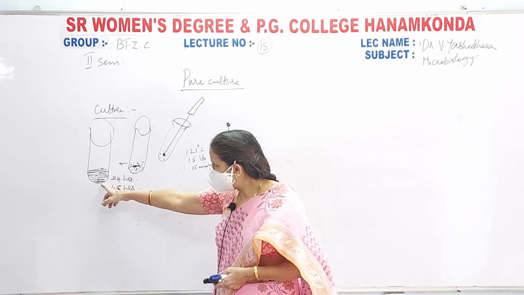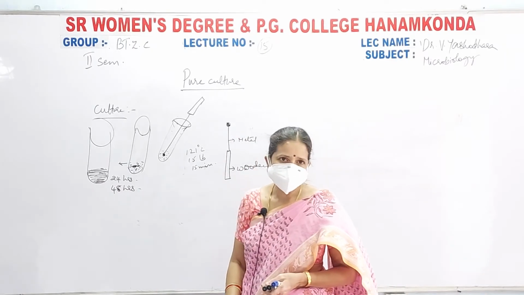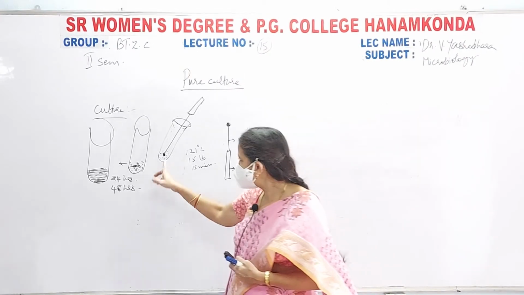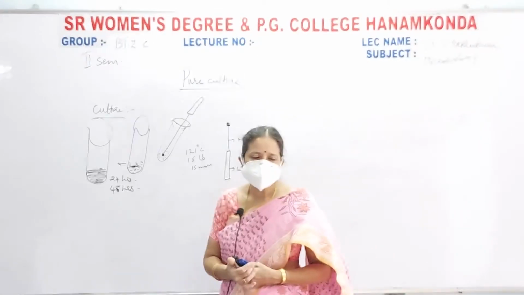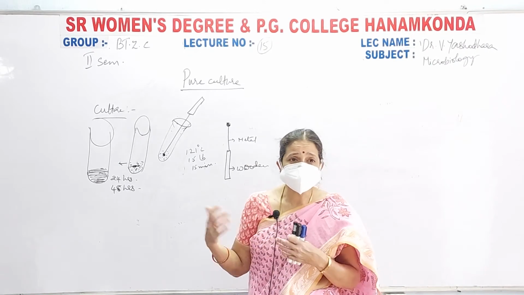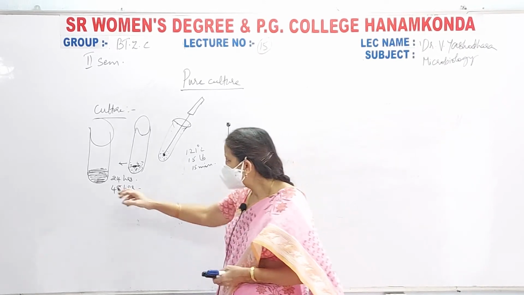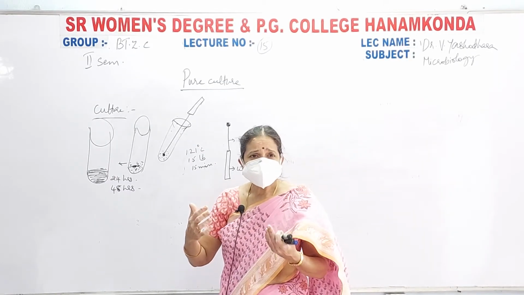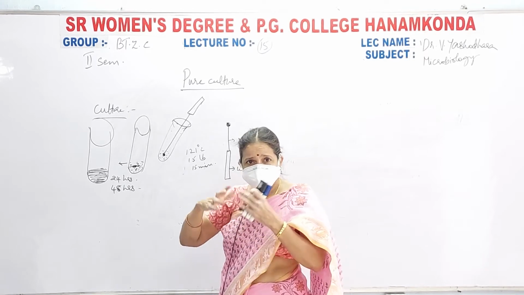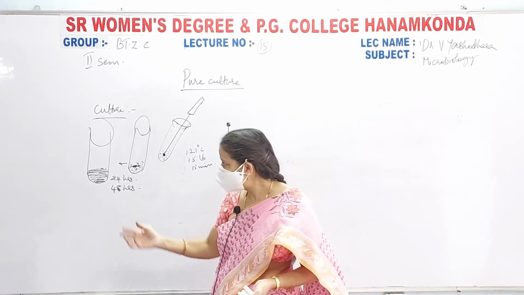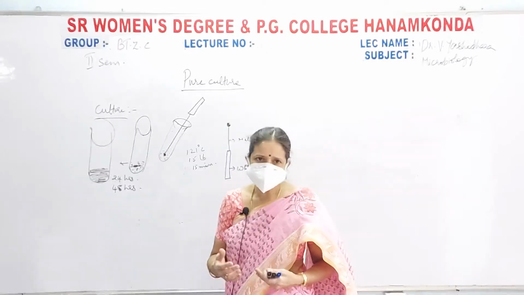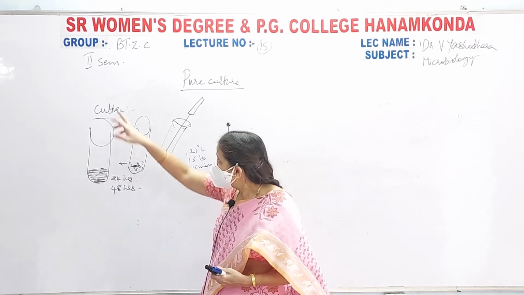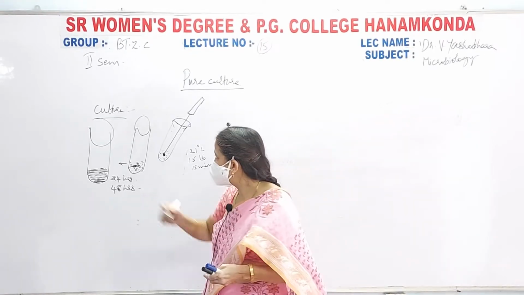Immediately the medium will become like this. This is known as a turbid medium. That is, the medium is converted into concentrated medium. It is not transparent like this, it has become concentrated. What is the compound that is concentrating the medium? Bacterium. So this bacteria will grow and increase in number. They enter into log phase, and their number increases because of cell division, and many bacteria are produced. This is known as bacterial culture or fresh bacterial culture. This is known as culture. Is it okay? Now, see here.